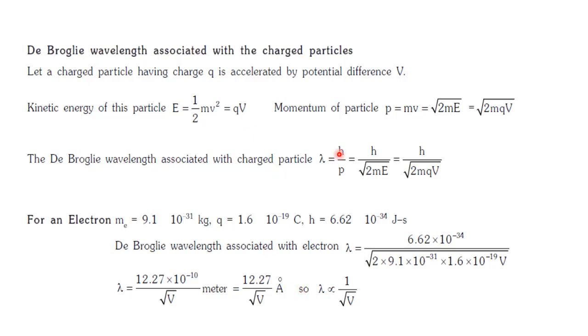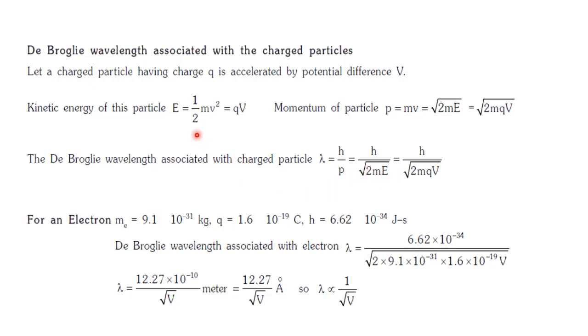So what would be the de Broglie wavelength for a charged particle? It can be related as follows. If you use the formula lambda is equal to h by p, we can substitute the value of p as root over 2mE, where E is the kinetic energy.